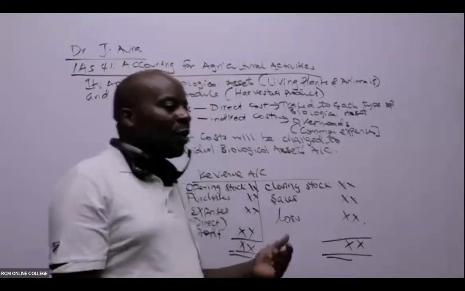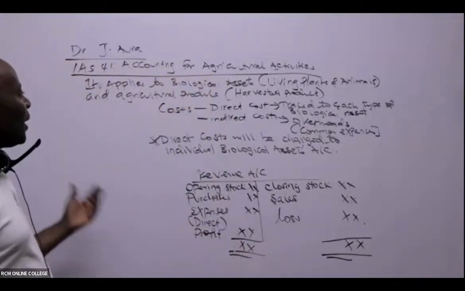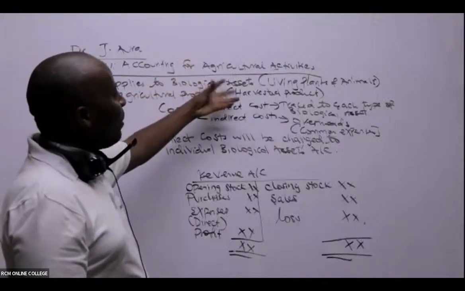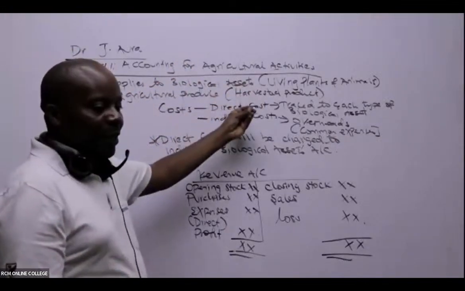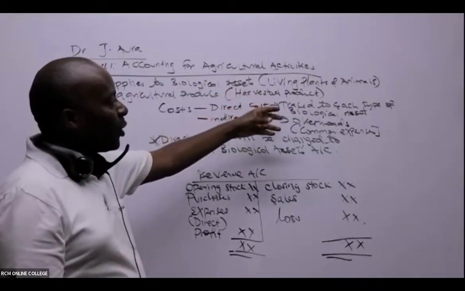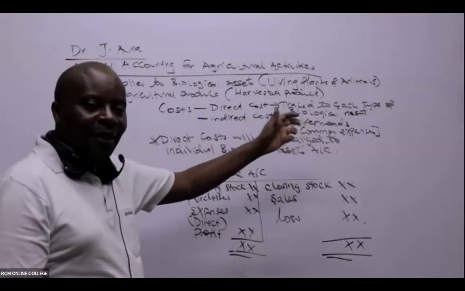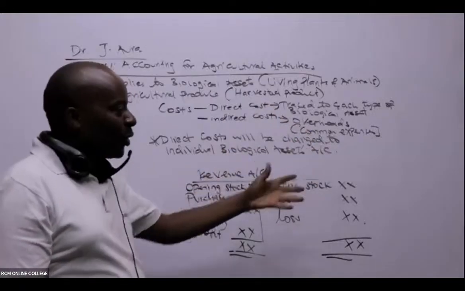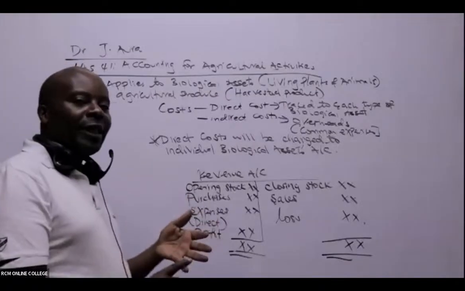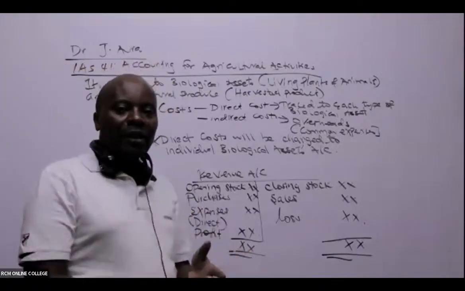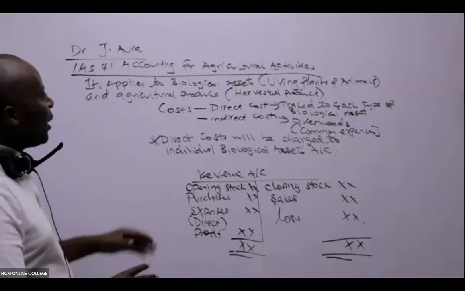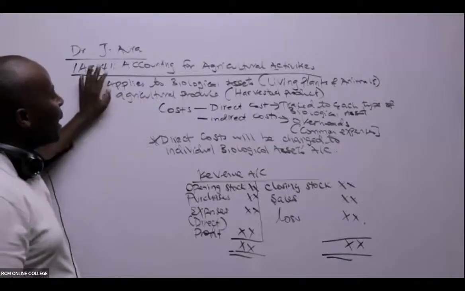All right. So today we are looking at IAS 41. And I've just said here that IAS 41 applies to all living biological assets. Biological assets to us are living plants and animals, the zoology and botany, if you remember those things. And any agricultural produce, like for example maize and milk, all that produce that we get from our biological assets, we shall be accounting for under IAS 41.